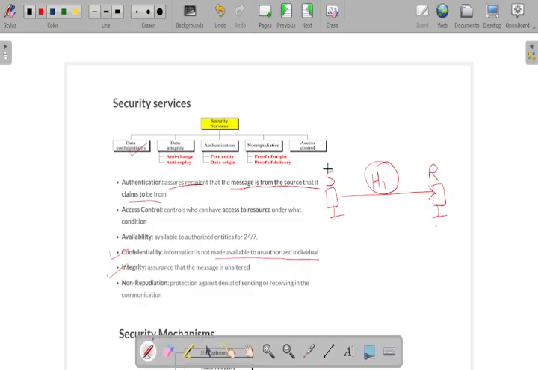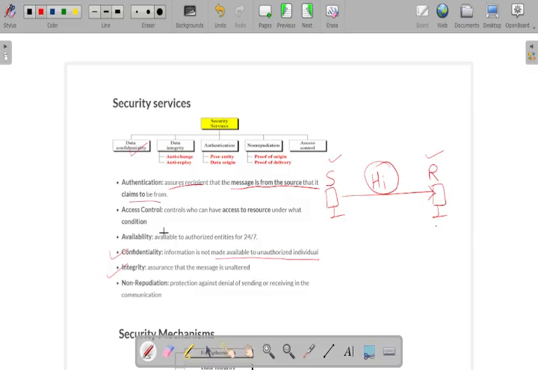The sender claims he is the legitimate party sending the information to the receiver, and the receiver also gives assurance that he is the correct user to receive it. So both sender and receiver have to assure that they are authorized parties to send and receive the information.